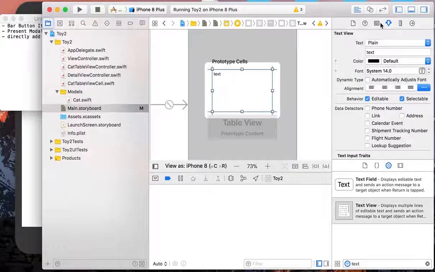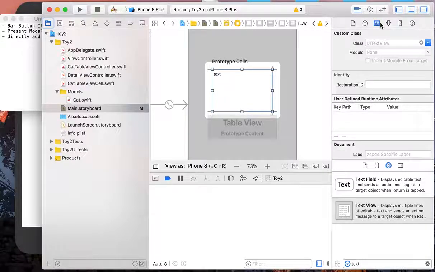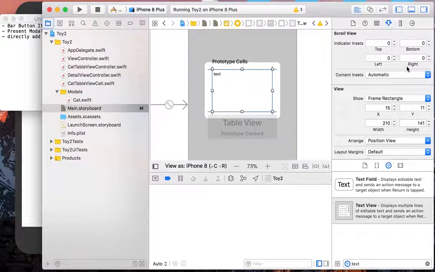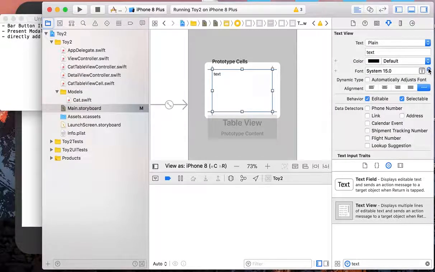And also let's make the font size larger, it's just here. Ooh, yeah, I think 18 is good. Great.